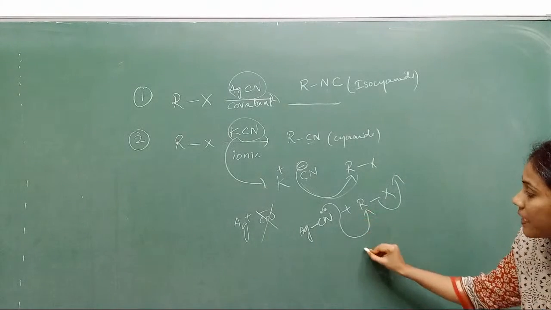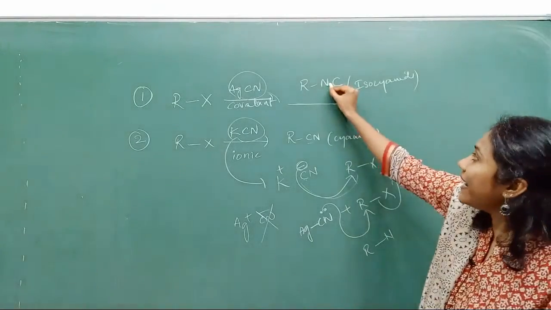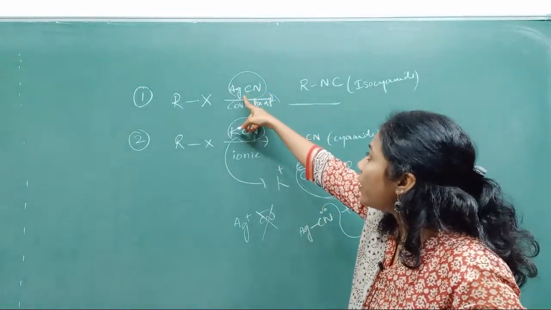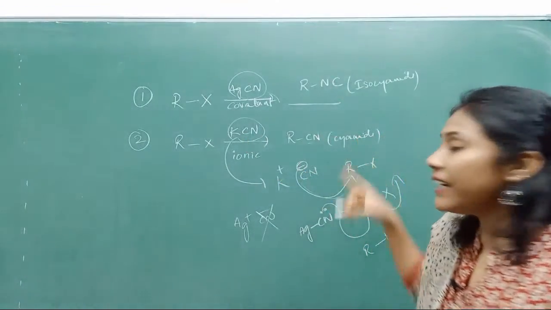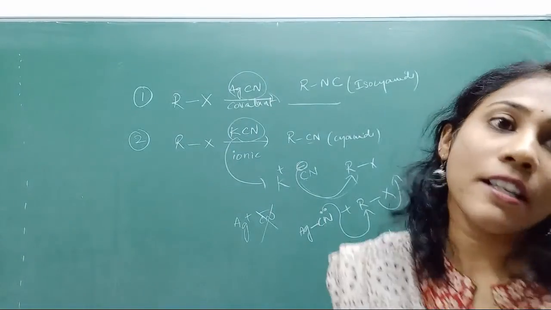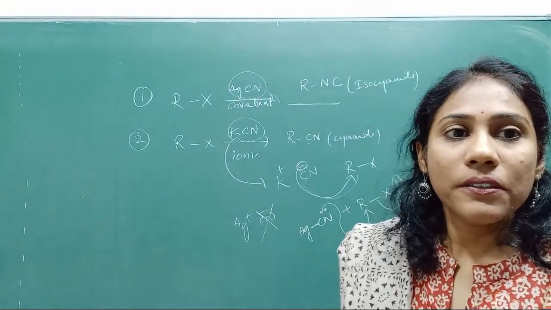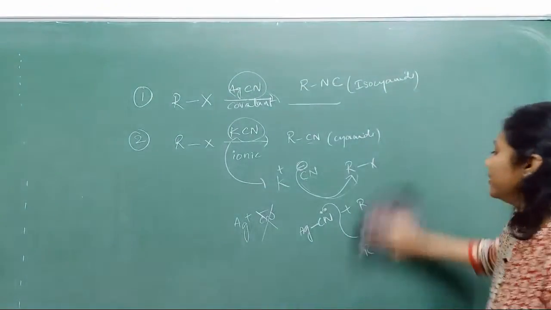So the bond is between R and N, guys. So that's why you will get NC here. So the reason is very important. Because this is covalent, you are getting NC. Because this is ionic, you are getting CN. So is the concept clear? This is one of the very important concepts. Very good, very nice.